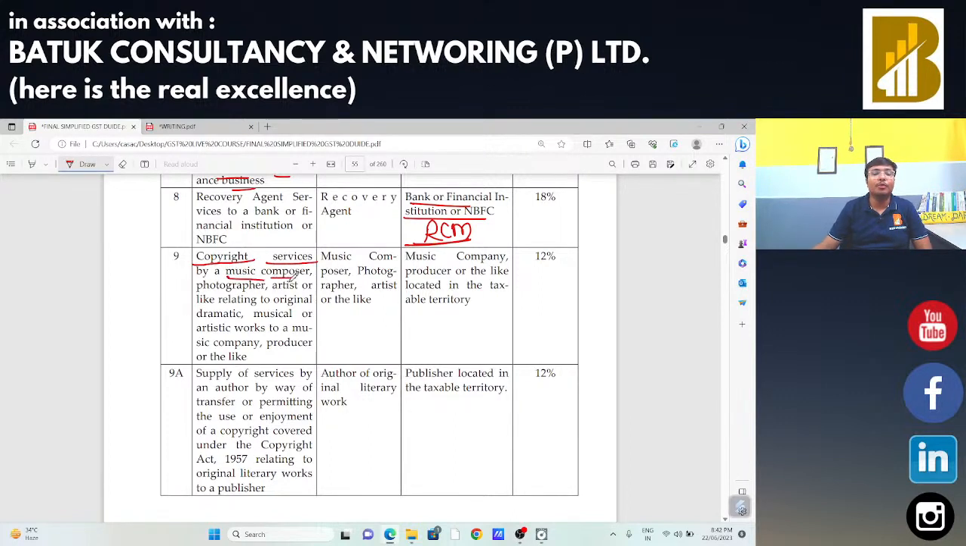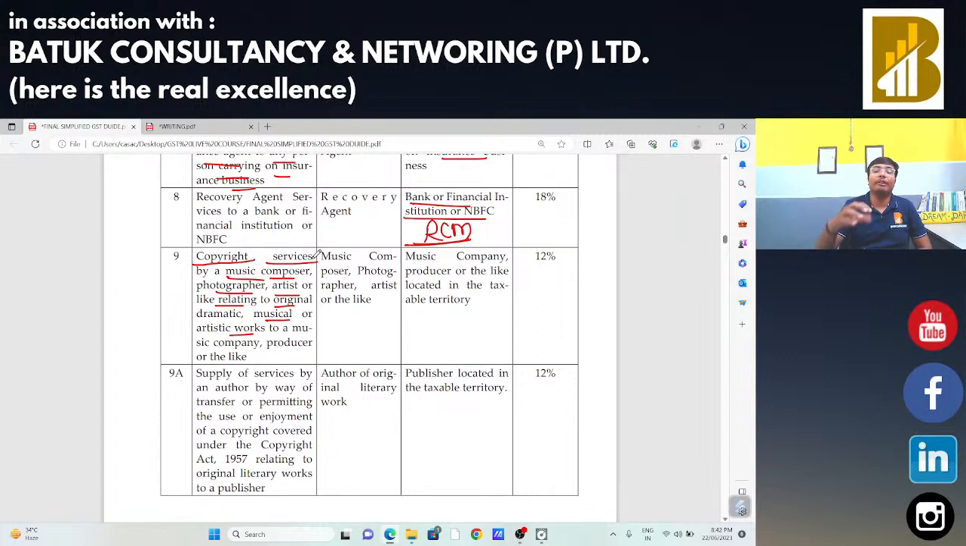Next, copyright services by a music composer, photographer, artist related to original musical, artistic work. अगर कोई म्यूजिक कंपोजर, फोटोग्राफर या फिर आर्टिस्ट अपनी सर्विसेज किसी फोटोग्राफर कंपनी या फिर किसी म्यूजिक कंपनी को प्रोवाइड करवाता है, in that case म्यूजिक कंपनी is liable to make the payment under reverse charge mechanism, that music composer और that photographer is not liable to make the payment of taxes.